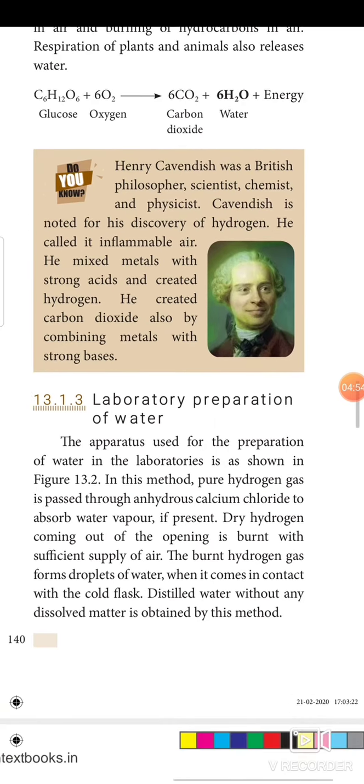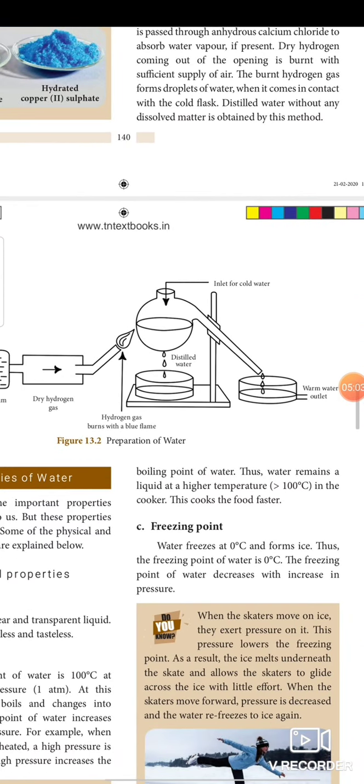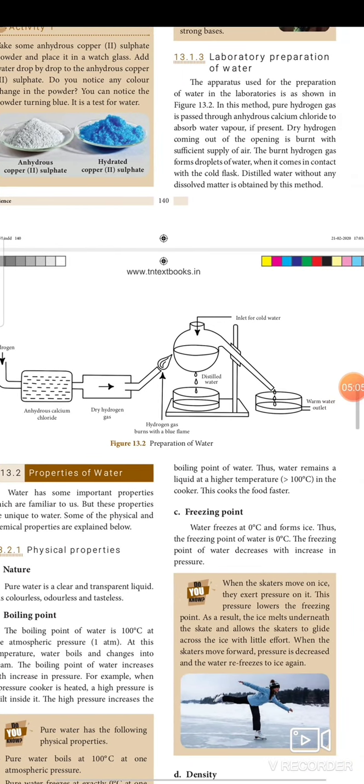How can water be prepared in the laboratory? The apparatus used for the preparation of water in the laboratory is shown in figure 13.2. This is the figure showing the laboratory preparation of water. In this method, pure hydrogen gas is passed through anhydrous calcium chloride to absorb water vapor if present. Dry hydrogen coming out of the opening is burnt with sufficient supply of air. The burnt hydrogen gas forms droplets of water when it comes in contact with the cold flask. Distilled water without any dissolved matter is obtained by this method.